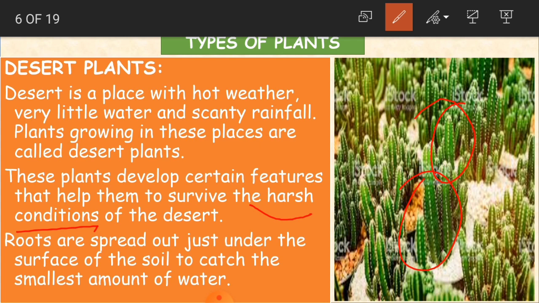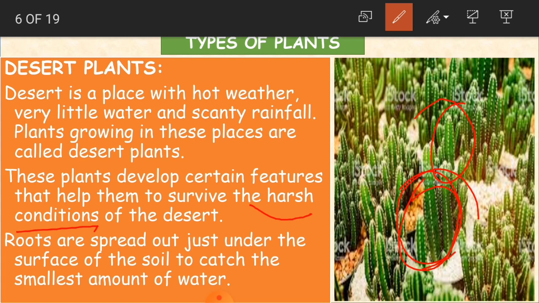As we said, the stems are going to store the water, and the water makes them able to live in the desert. Whatever little water they have, the stems store within them. Because of that they are able to live in that hot climate.